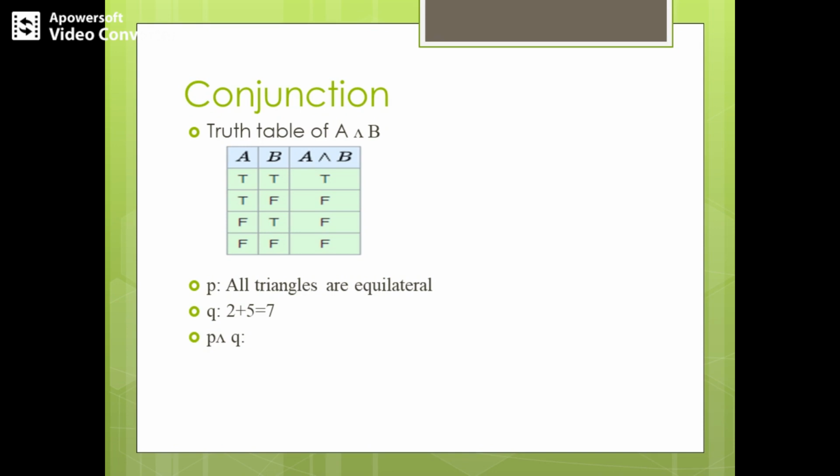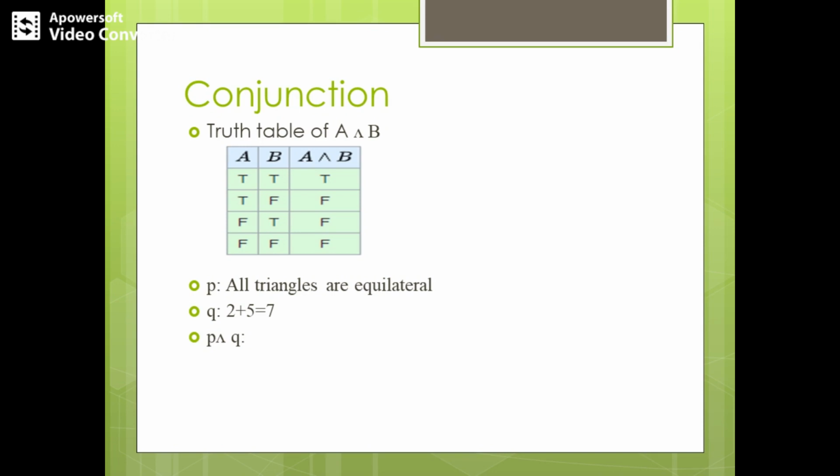So we get a compound proposition. How do we get a compound proposition? By combining two given propositions by inserting the word and in between them. This is called conjunction.